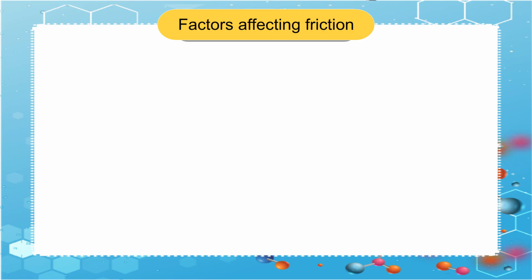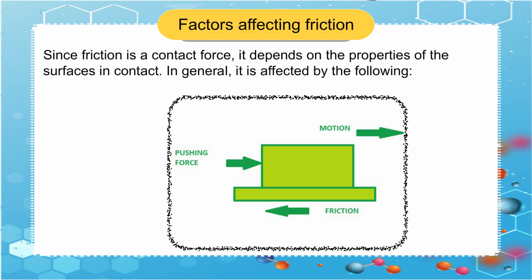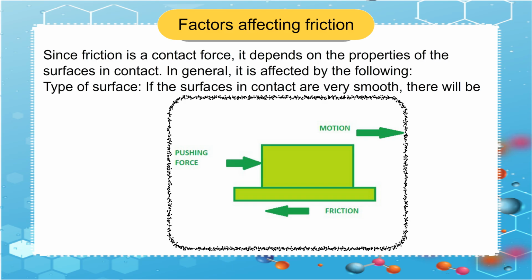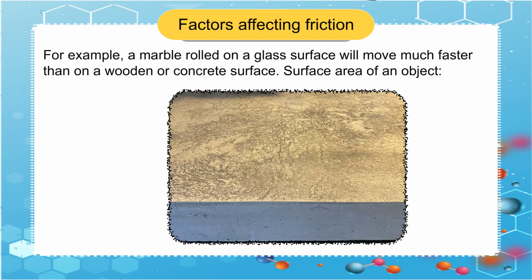Factors affecting friction. Since friction is a contact force, it depends on the properties of the surfaces in contact. In general, it is affected by the following. Type of surface. If the surfaces in contact are very smooth, there will be very little friction. For example, a marble rolled on a glass surface will move much faster than on a wooden or concrete surface.